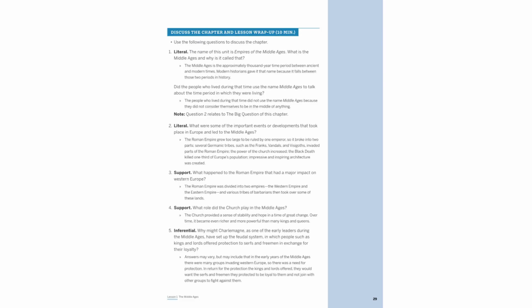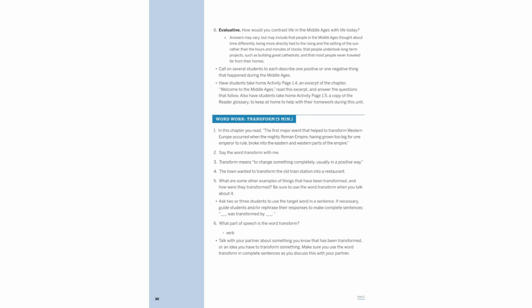The Middle Ages, spanning roughly 1,000 years, is named for its position between ancient and modern times. During this era, the Roman Empire split, leading to invasions by tribes like the Franks and Visigoths. The Church gained immense power, providing stability. Charlemagne's feudal system offered protection amidst frequent invasions, ensuring loyalty from serfs and freemen.